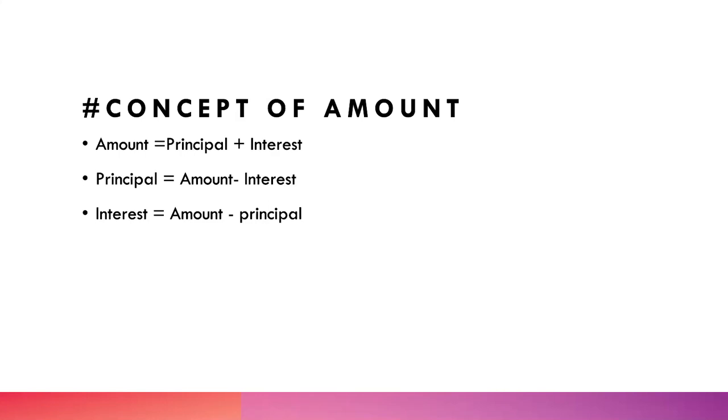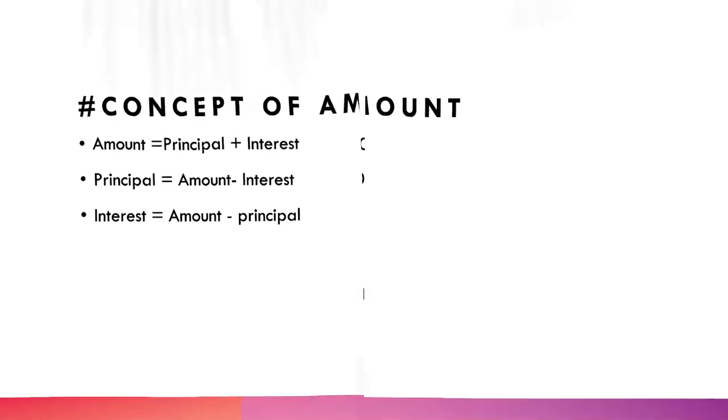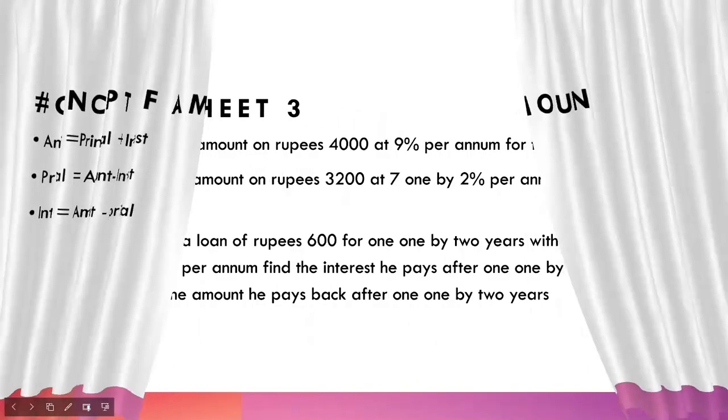Now, how to find principal? Principal is amount minus interest. And how to find interest? Interest is amount minus principal. That's super easy. Every one of us knows that. Great. So that's how we will be calculating the amount.